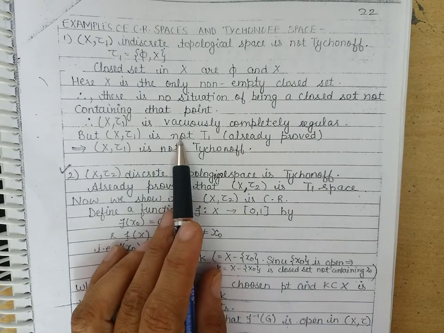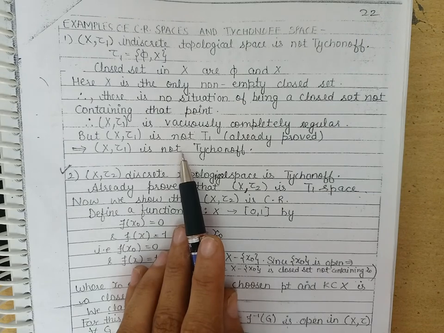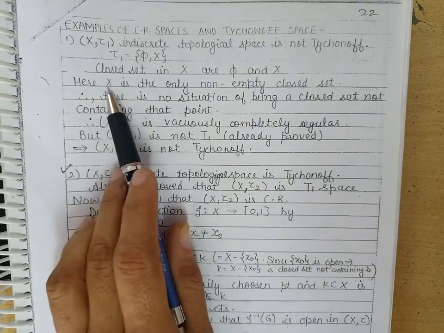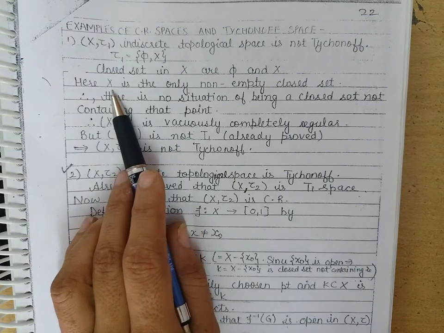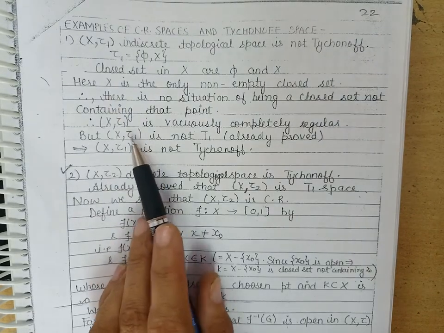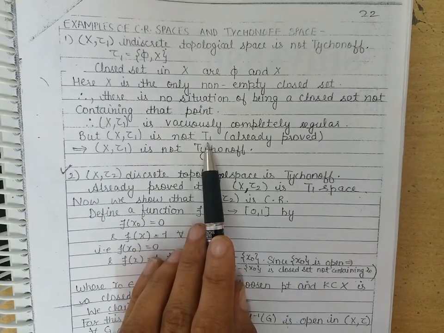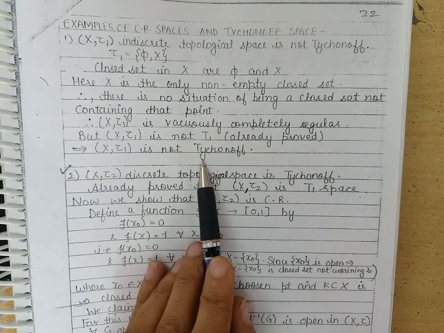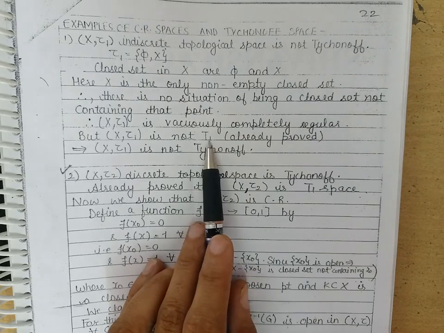take two distinct points X and Y in this topological space, then the only neighborhood of both points is the whole space X. So we cannot obtain a neighborhood of a point X which does not contain the point Y, and a neighborhood of point Y which does not contain the point X. So we can say this topological space is not T1. So it cannot be a Tikhonov space, because a Tikhonov space is completely regular as well as T1.